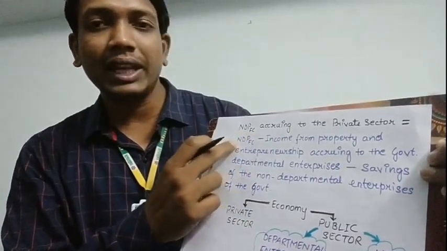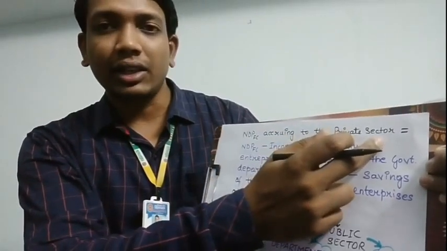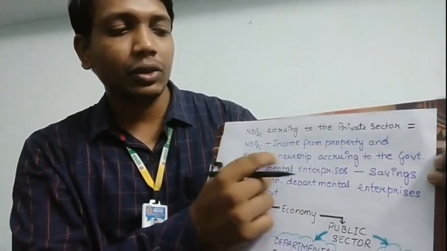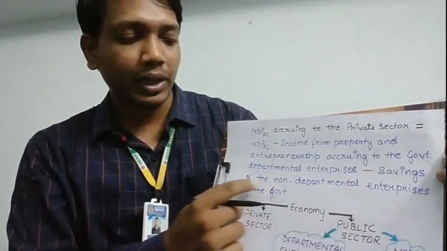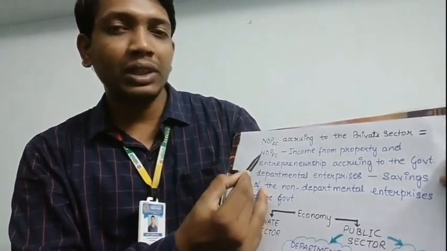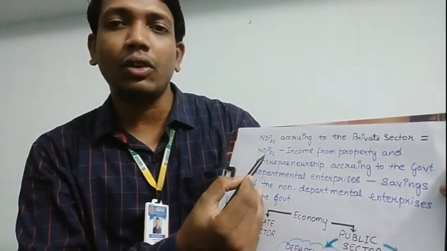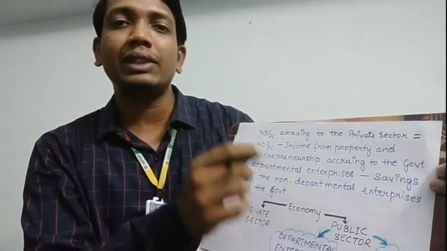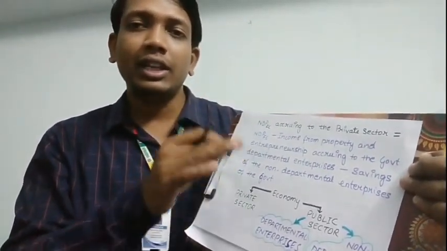So in order to get the NDP at FC accruing to the private sector, what we are doing is subtracting income from property and entrepreneurship accruing to the government departmental enterprises, and also subtracting the savings of the non-departmental enterprises of the government from the NDP at FC of the nation. So if we do it, we get the NDP at FC accruing to the private sector alone. Now here we got the private sector's NDP at FC.